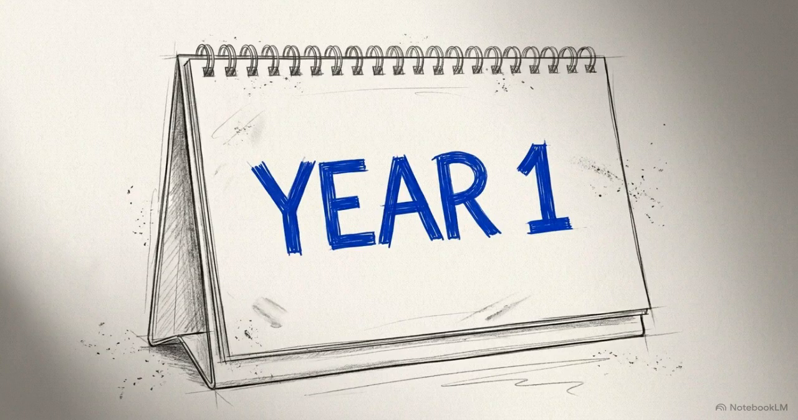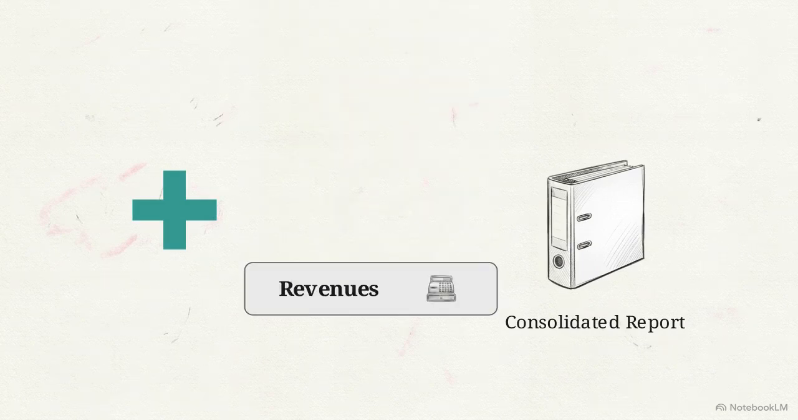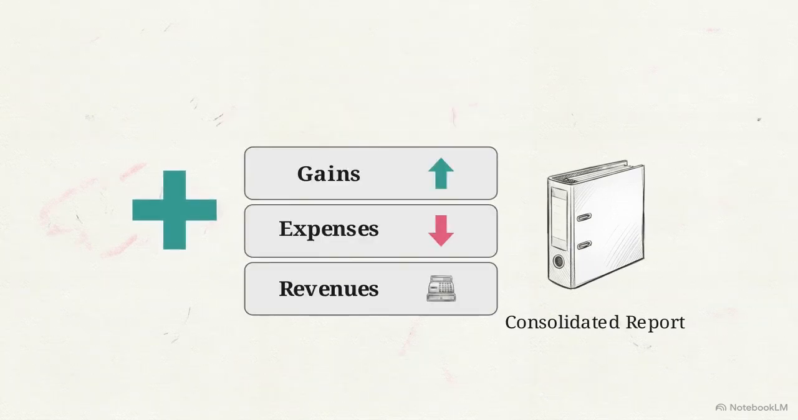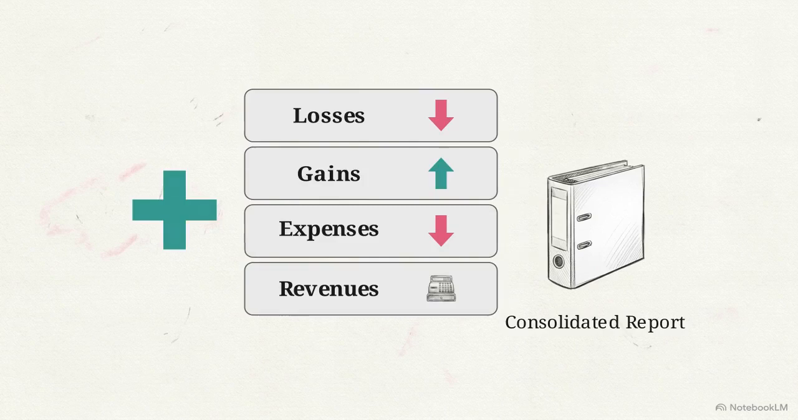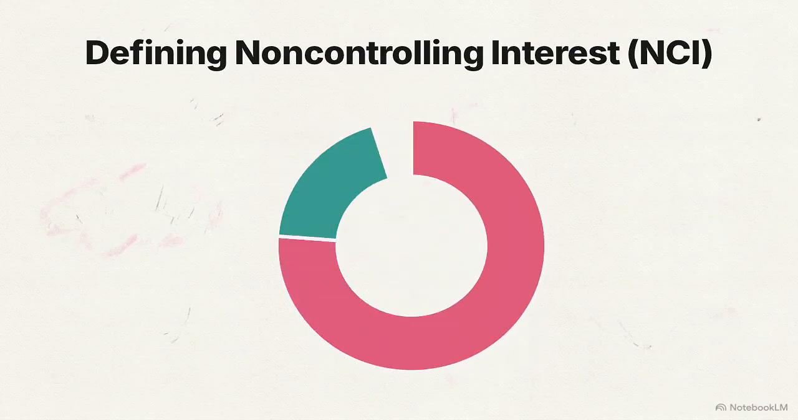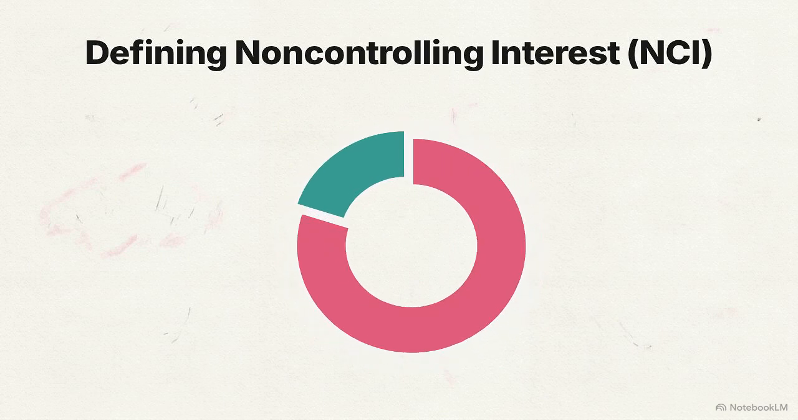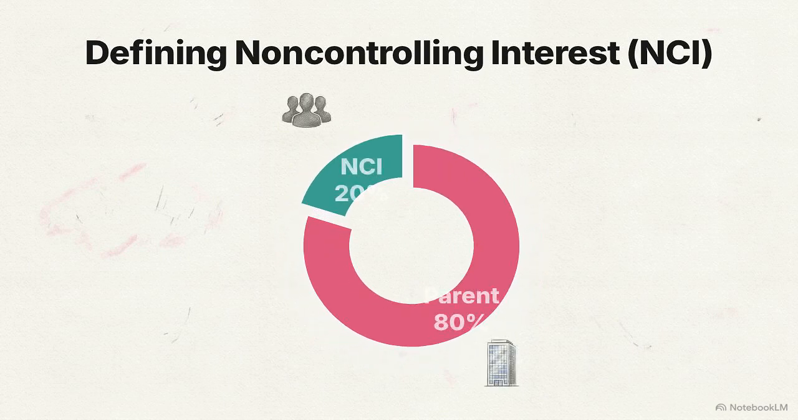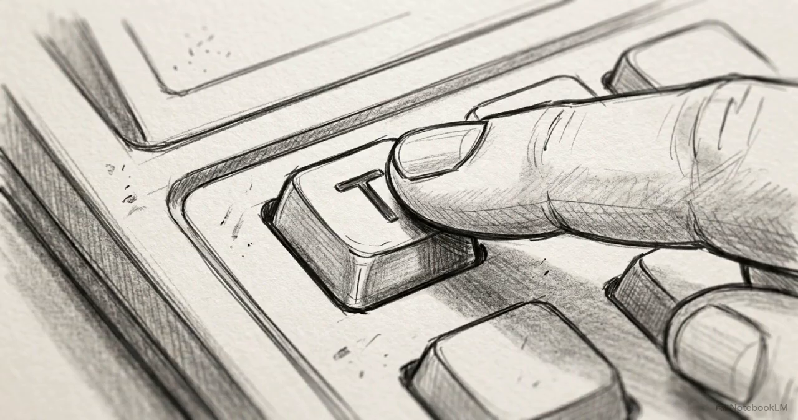Moving from the static day 0 balance sheet to year 1, the combination becomes dynamic. After the acquisition, all operational line items, revenues, expenses, gains, and losses, must be added item by item. However, a parent company rarely buys exactly 100% of a target. The portion of the subsidiary not owned by the parent is called the non-controlling interest, or NCI. This minority stake must be carefully accounted for as operations continue.